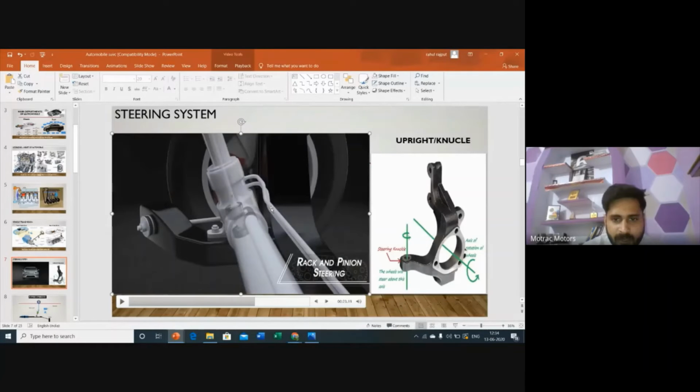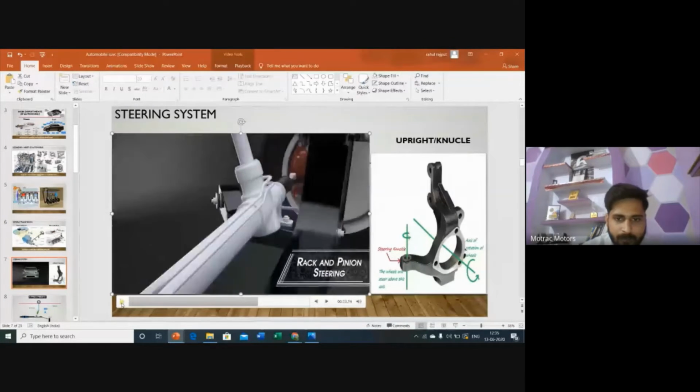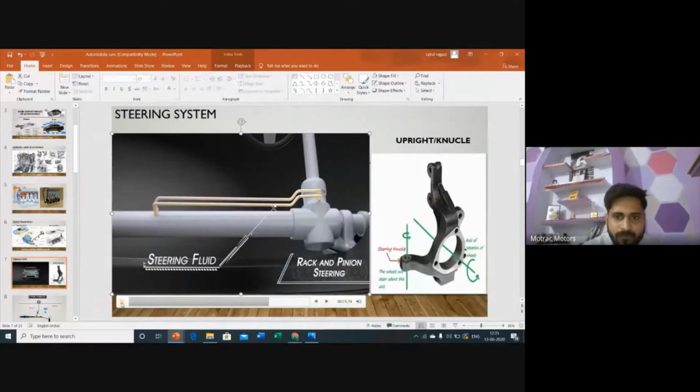It is connected with two fluid lines, and there is a particular rotary valve here. I will explain, you just see here.